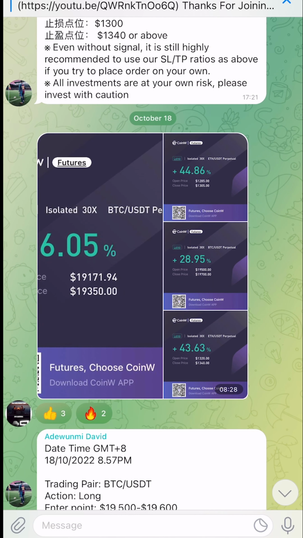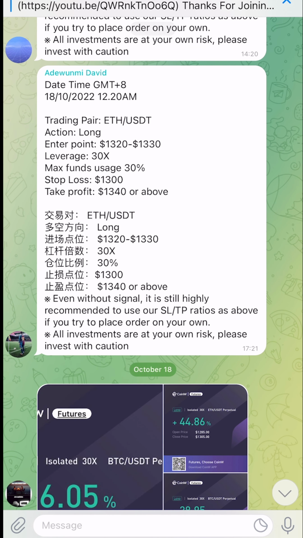So guys, this is the Telegram group. Once you join the Telegram group, you'll be able to gain access to the signals, and once you have access to the signals, you'll be able to copy and paste them on this exchange. All right, so the first thing you want to do now is to create an account with this exchange. So I'm going to add a link to the exchange in the description of the video. So just go to the description of the video, click the link, then create an account with them. Once you've created an account with them, you'll be able to join the Telegram group. So the only thing you need to do is to create an account with the exchange with the link in the description of the video, and once you've done that, we'll be able to add you to the Telegram group.